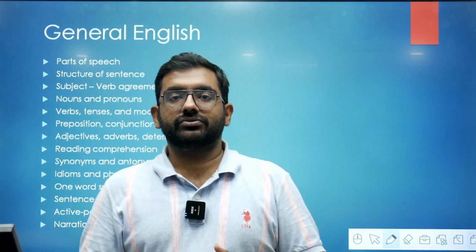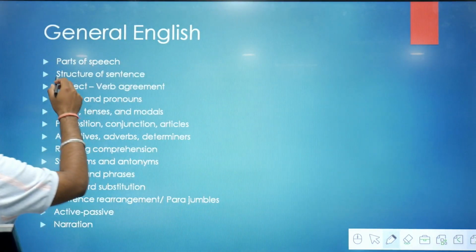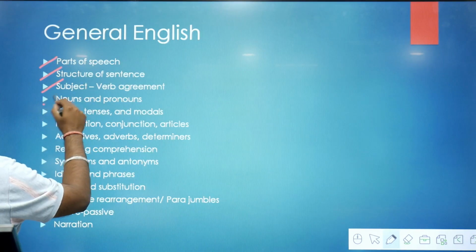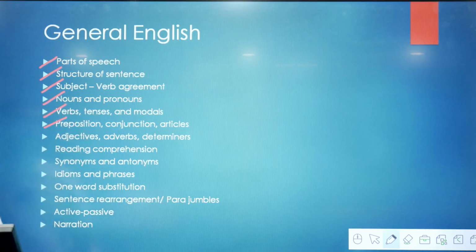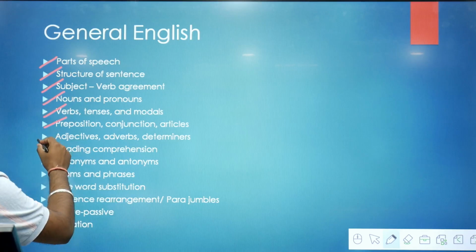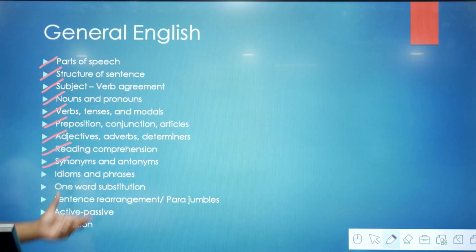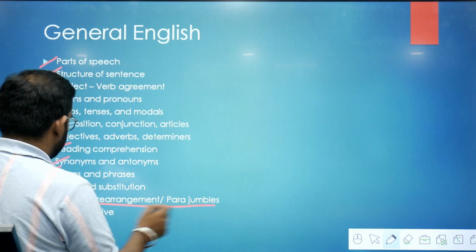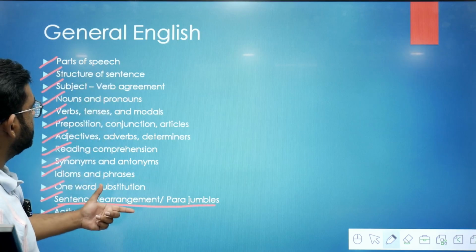So let's see, first of all, for general English. For general English, these are the subtopics you should do: parts of speech, structure of sentence, subject verb agreement, nouns and pronouns, verb tenses and models, preposition, conjunction, articles, adjective, adverb, determiners, reading comprehension, synonyms and antonyms, idioms and phrases, one word substitution, sentence rearrangement or para jumble, active passive narration. So these are the topics you should do for general English.